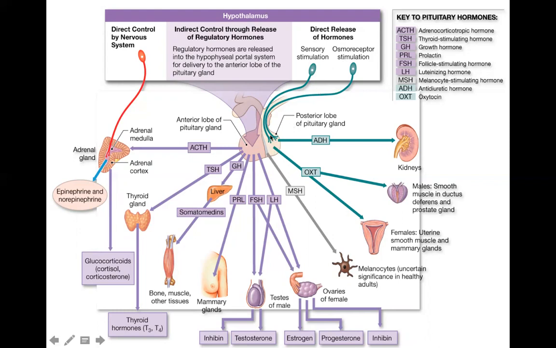What are those hormones produced by the hypothalamus which will be stored in the pars nervosa? We have the antidiuretic hormone, which will act on the kidneys, and oxytocin, which will act in males on the smooth muscle, the ductus deferens, and the prostate gland. While in females, as mentioned earlier, they will act on the uterine smooth muscle and mammary glands.